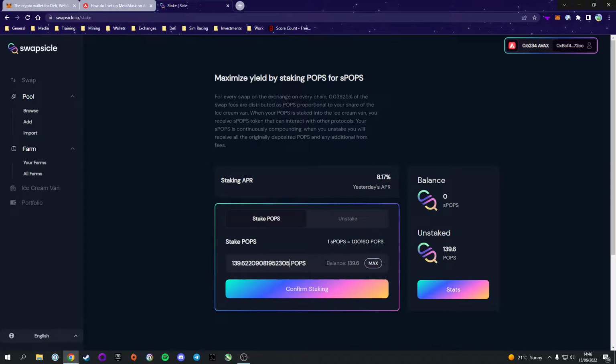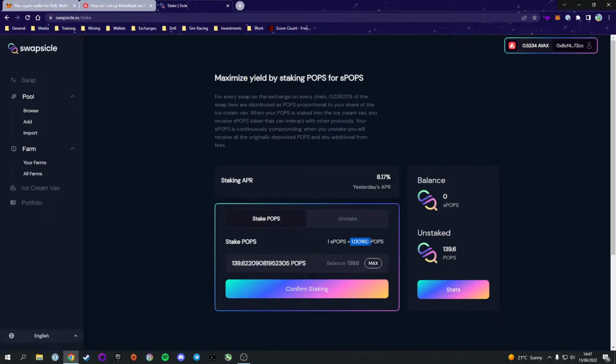Now when you stake them, you convert your POPs into SPOPs, which just stands for staked POPs, based off the current multiplier. So you divide it by the multiplier. This multiplier will continuously go up so that when you remove your staked POPs back into POPs, it will multiply by that multiplier. Difficult to wrap your head around. But what happens is you get in at a lower multiplier and you get out at a higher multiplier, and that is how you earn your rewards.